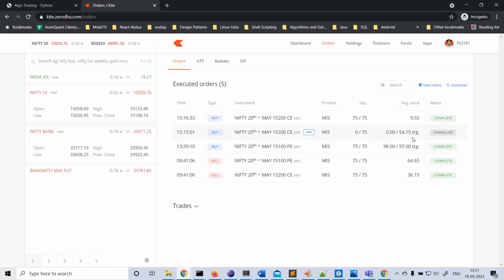Yeah, what is the square off procedure? First, the algo will cancel any existing SL orders, and then it will place a new fresh order to exit the position. In case the target order exists, algo will not place a new target order, but it will just change the existing target order to market order type, so that the position will be exited immediately. Okay, so these are the two cases.